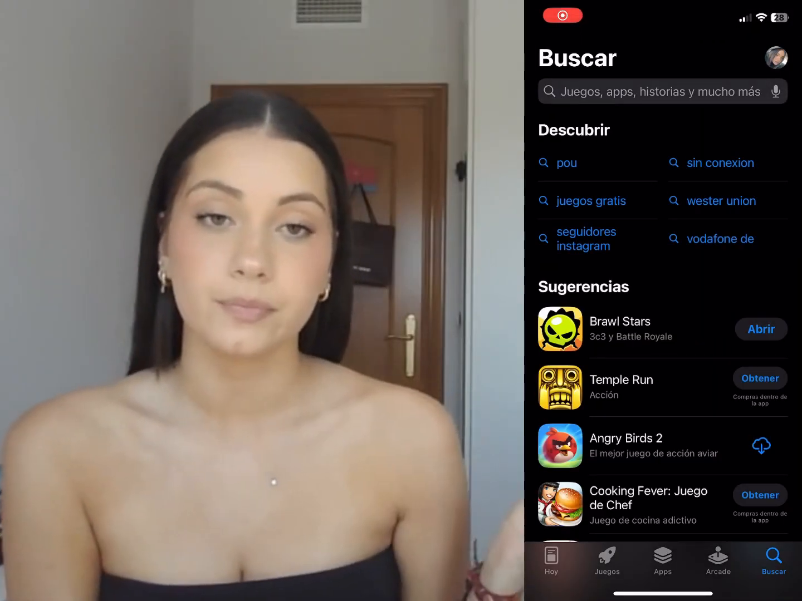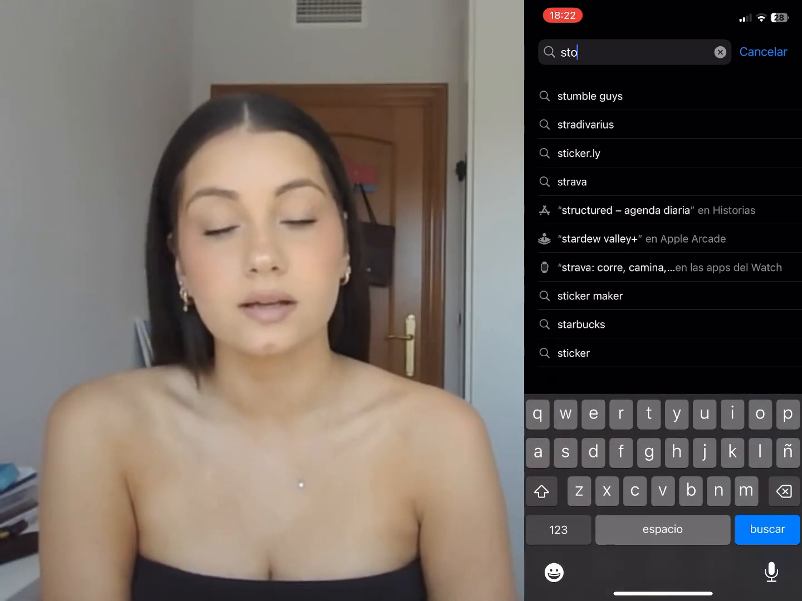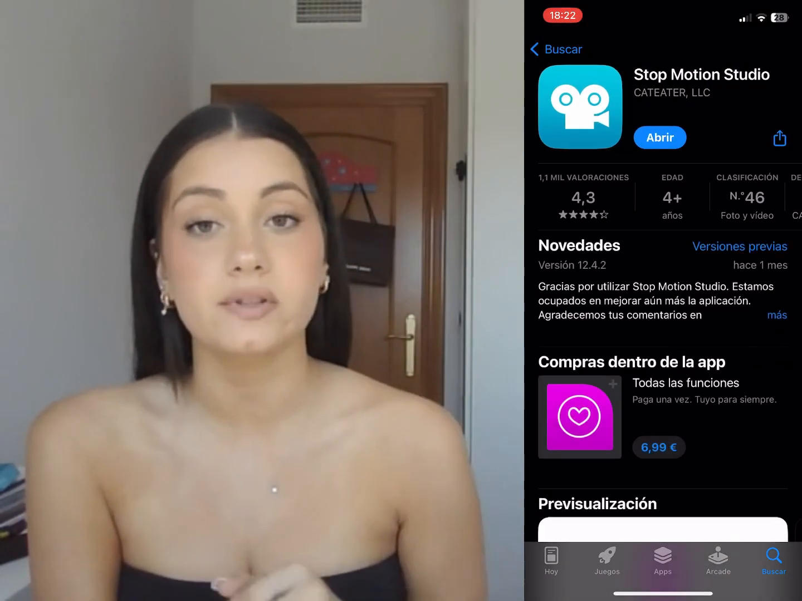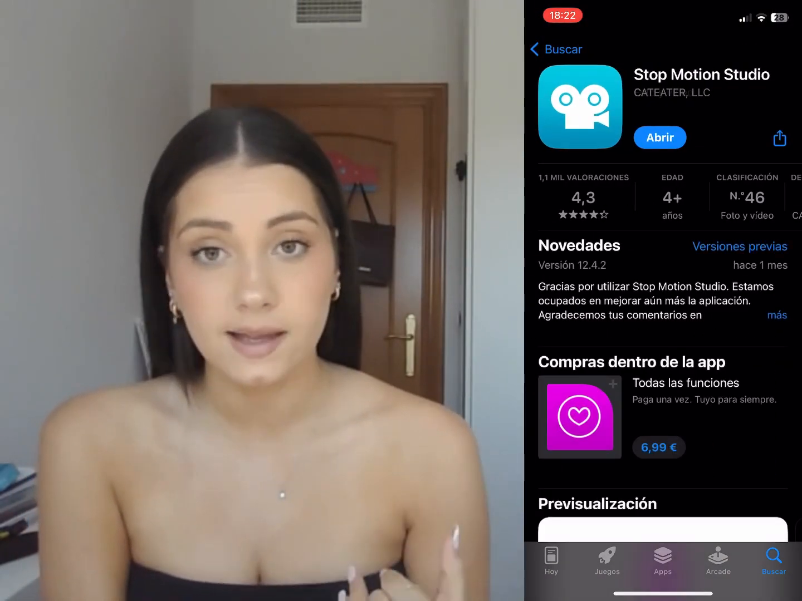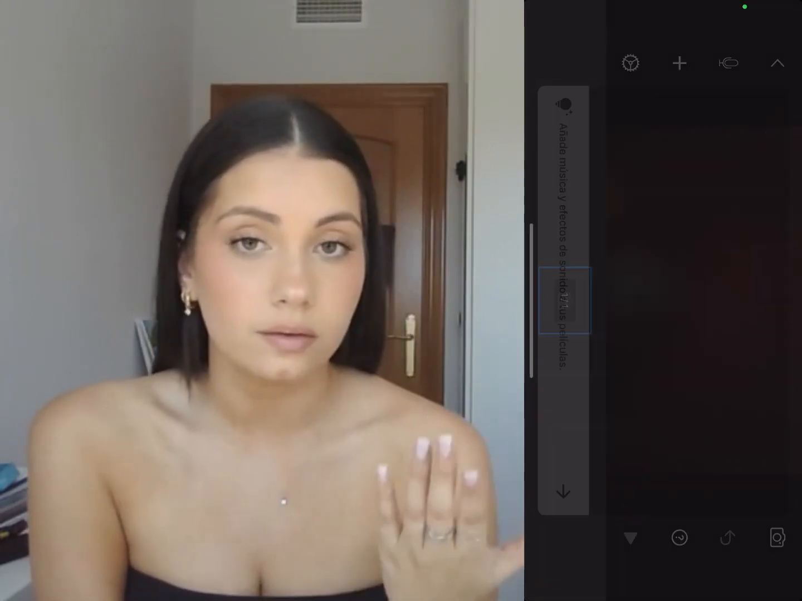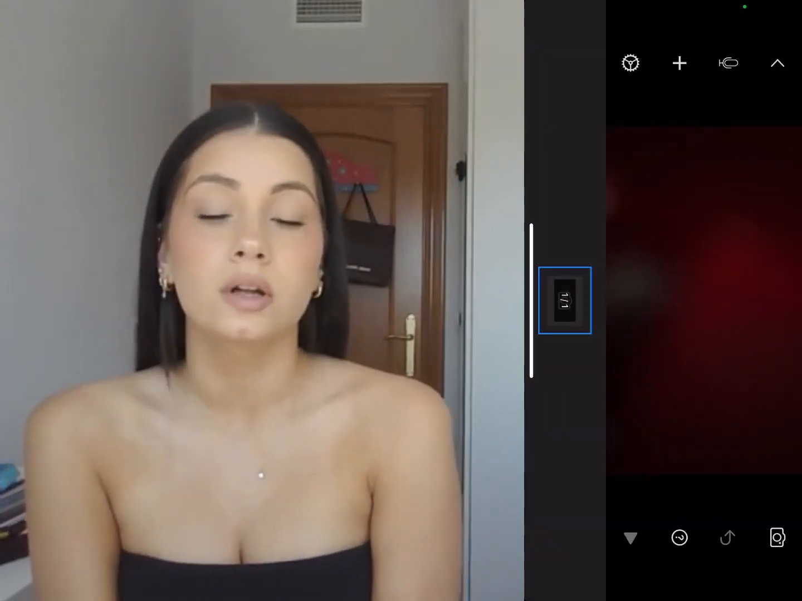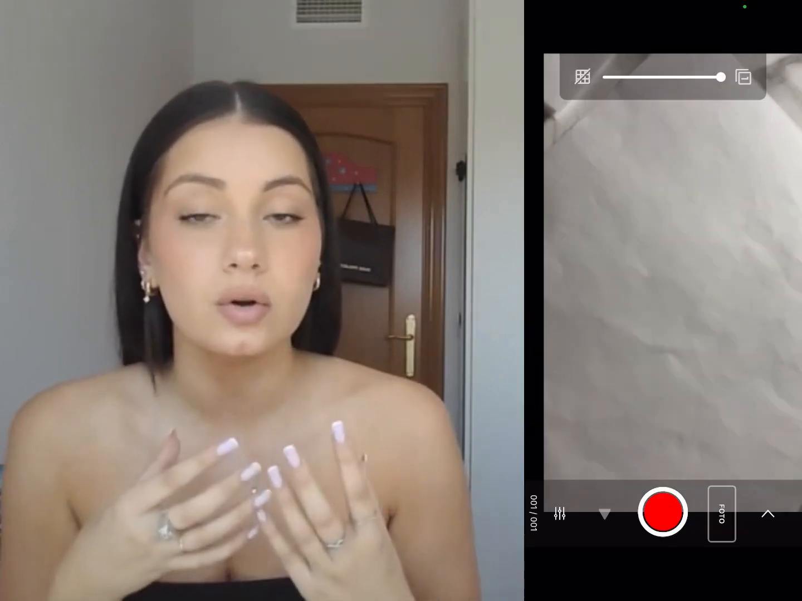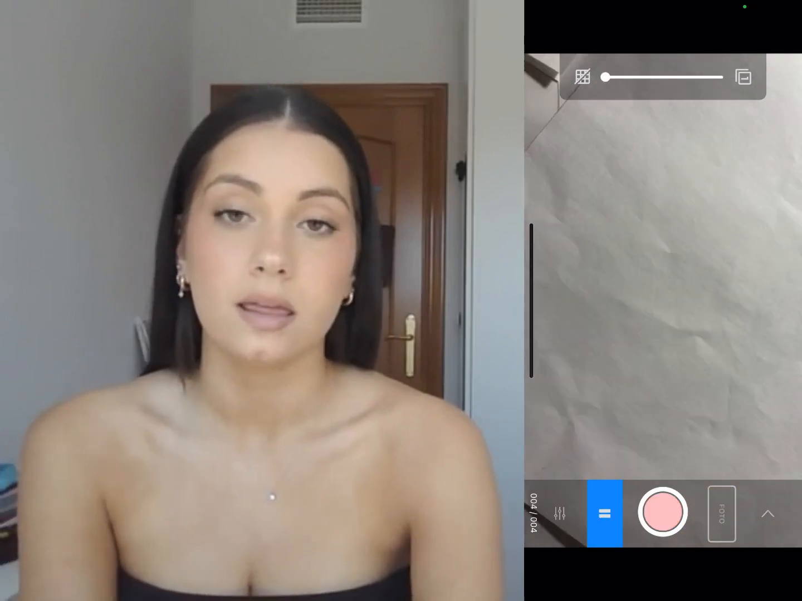And now here you can see how to use the Stop Motion Studio app. You have to enter an app store, look for it, install it, and open it. And then when you are on the app, you just have to take your phone, take photos of the different steps you want to show, and you can see your evolution during the making of the stop motion. And this is an example of how the final product will look.